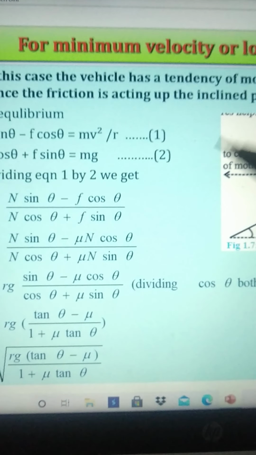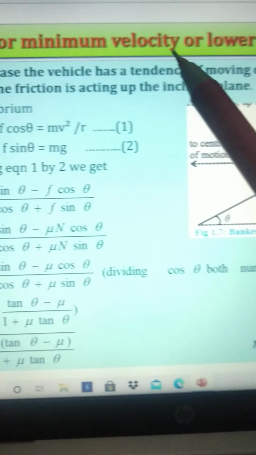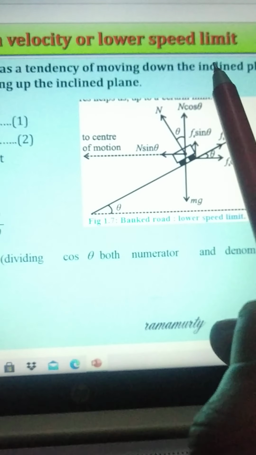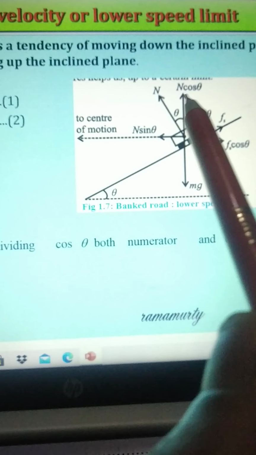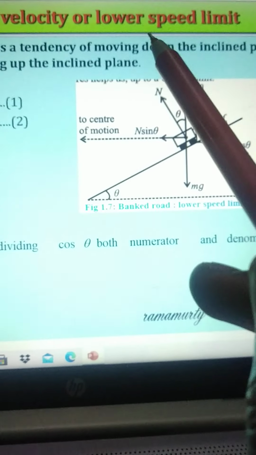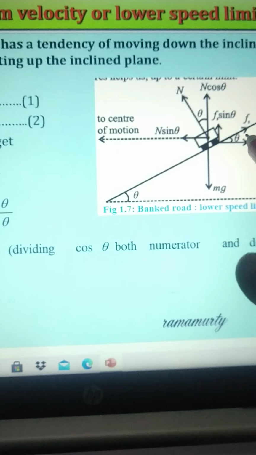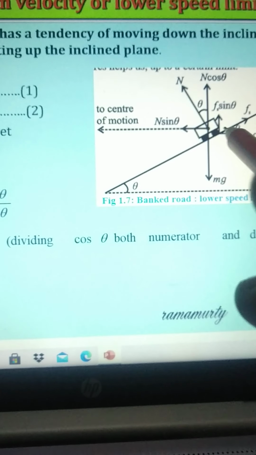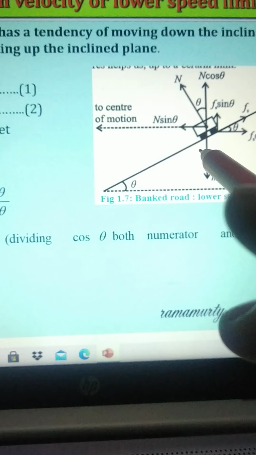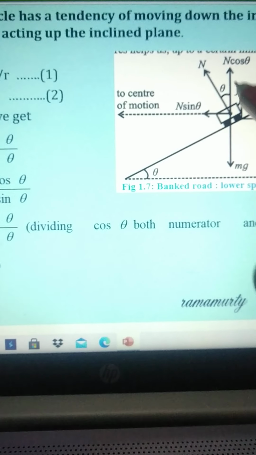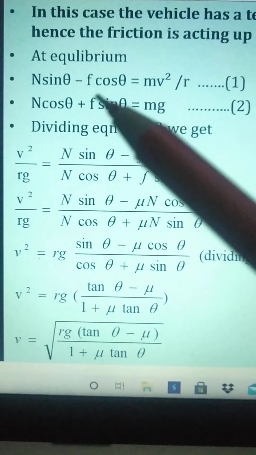Now, next is the equation for minimum velocity, or lower speed limit, where we consider frictional force. In the last equation we did not consider any frictional force, but now we consider the frictional force acting on the car between the tire and the road, and solve the equation.